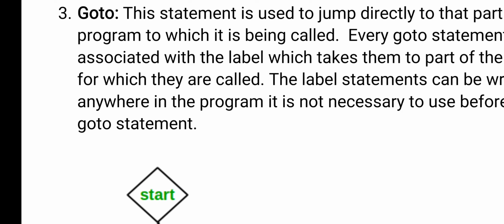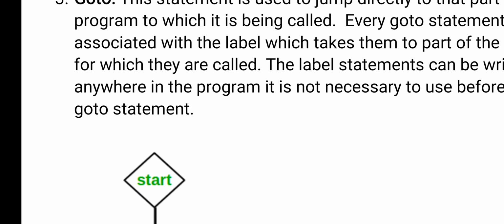For example, if you want to go somewhere, you need to know the location, the name of that location. So using a goto statement, first we are naming a section, and when the condition is true, the user can move to that particular section using the goto statement.